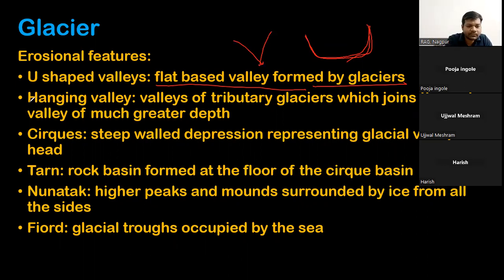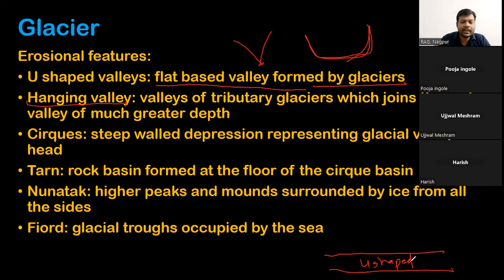Then the hanging valley. Say this is the main valley, a U-shaped valley which is flowing. Just like the tributaries of rivers, there are tributaries of glaciers. These tributaries join from larger heights, say from a mountain, like this.